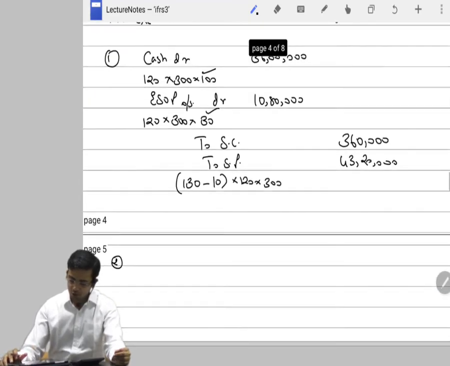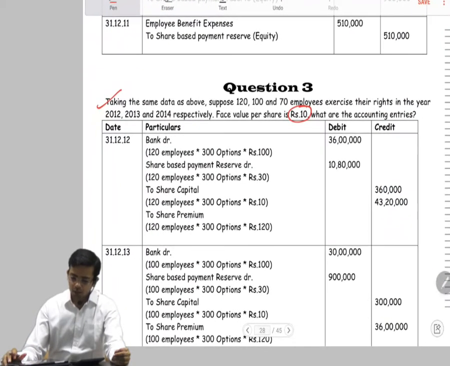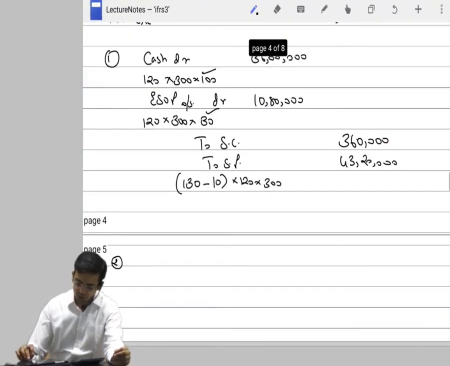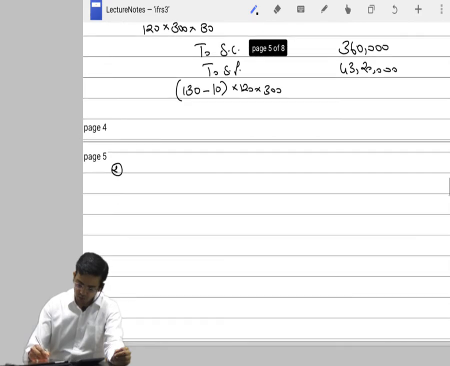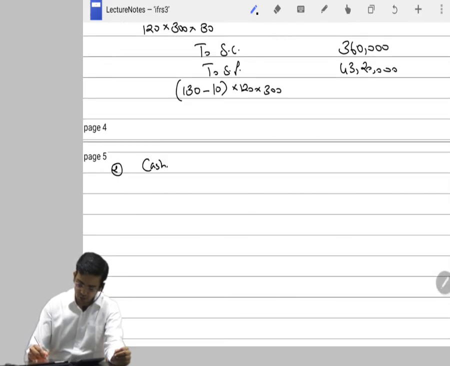Now what happened in 2013? 100 more employees have exercised the option. So now again you have received some cash: 100 employees, 100 rupees for 300 options. That makes it 30 lakhs.